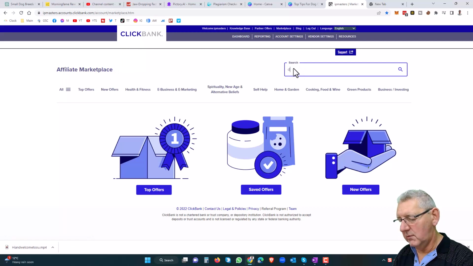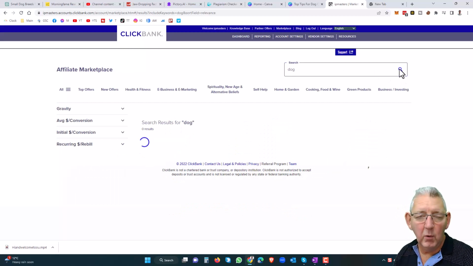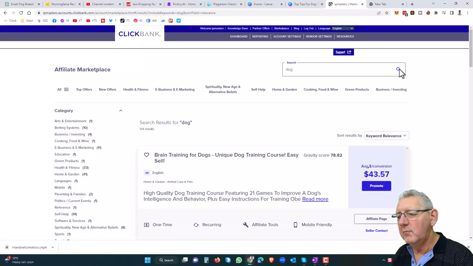And here if you search for dog in our example, but you could be searching for anything, again it's about what your video is about, you'll find products that are about dogs. And obviously if people are watching a video about dogs, maybe they'd be interested in buying a product that was about dogs.